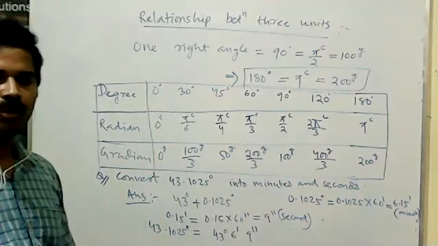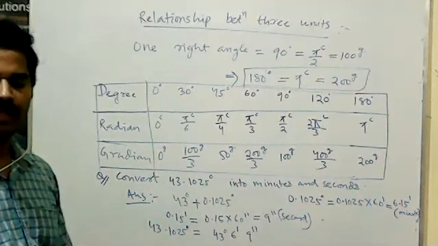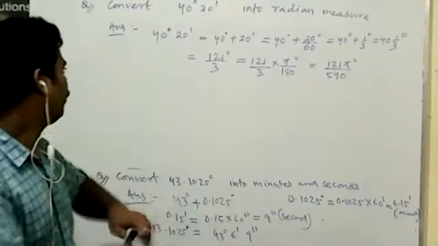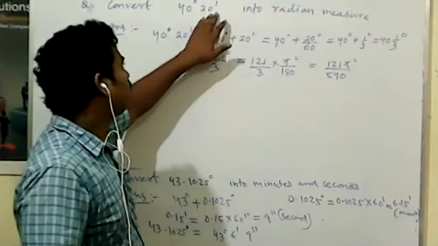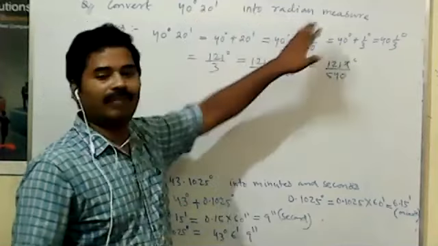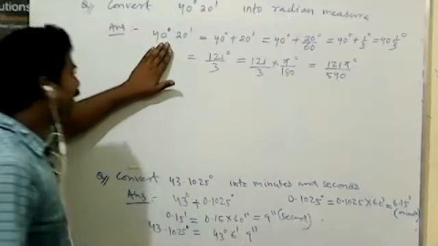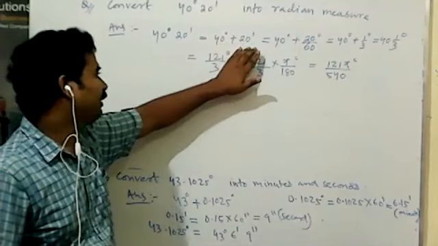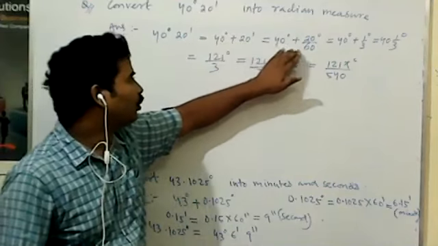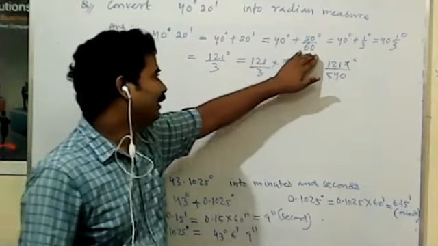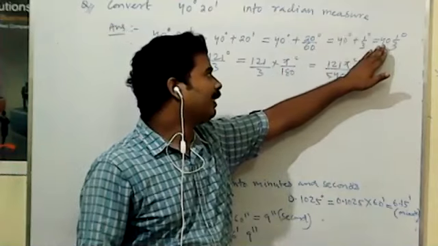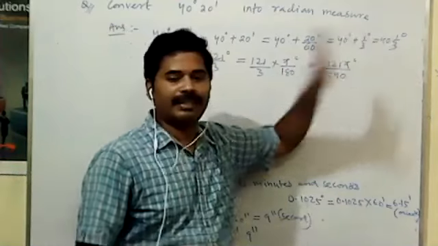Now comes some other conversion, degree to radian and radian to degree. Here, convert 40 degree 20 minutes into radian measure. 40 degree 20 minutes is equal to 40 degree plus 20 minutes. That is 40 degree plus 20 by 60 degree, or 40 degree plus 1 by 3 degree, or 40 whole 1 by 3 degree.